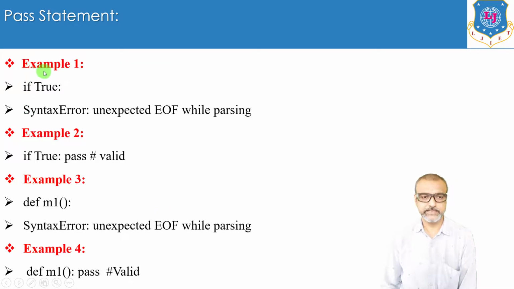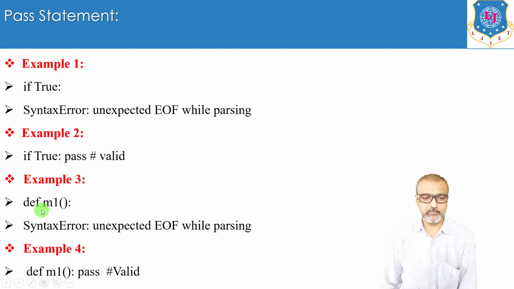See, these are the examples. If True, right? True is a boolean keyword, so this is always true. But you have specified the condition true, then what? We are specifying nothing. So it will give you a syntax error, unexpected end of file while parsing. But in this case, after true, if you write the pass keyword, it won't give you the error like this. So this is valid one.